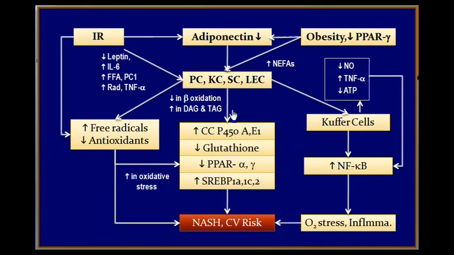But central to all these things again is a decrease in the beta oxidation of fats in the liver, increase in the other pathway of oxidation of fats and producing diacyl glycerol and triacyl glycerol.